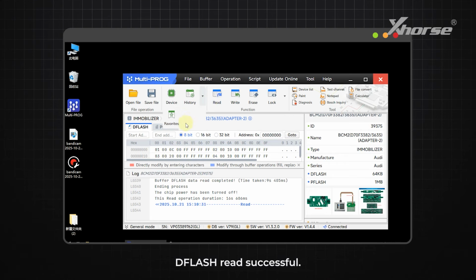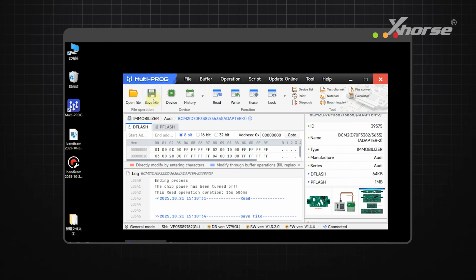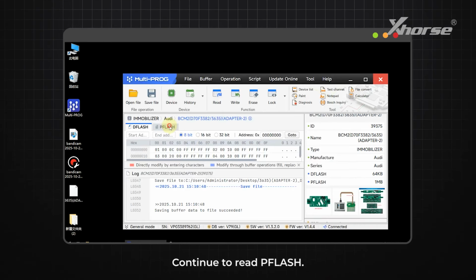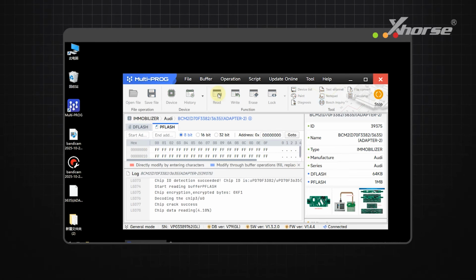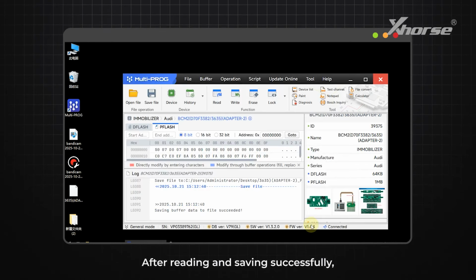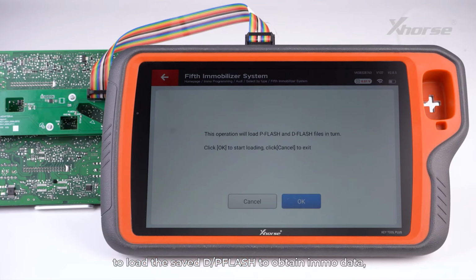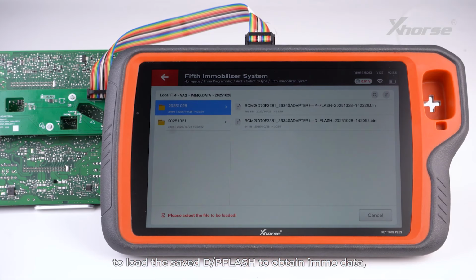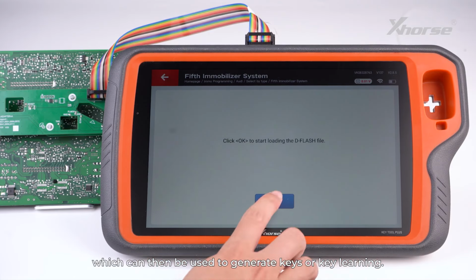DFLASH read successful. Click Save File. Continue to read PFLASH. After reading and saving successfully, you can use KeyTool Plus to load the saved PFLASH to obtain immo data, which can then be used to generate keys or key learning.